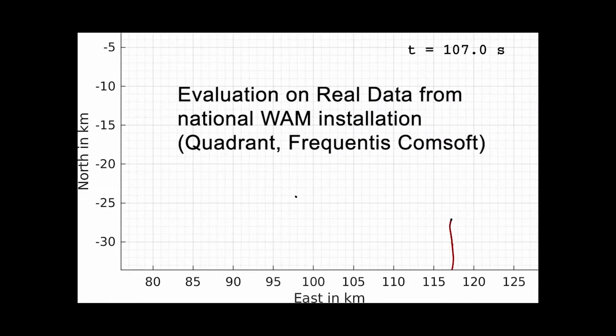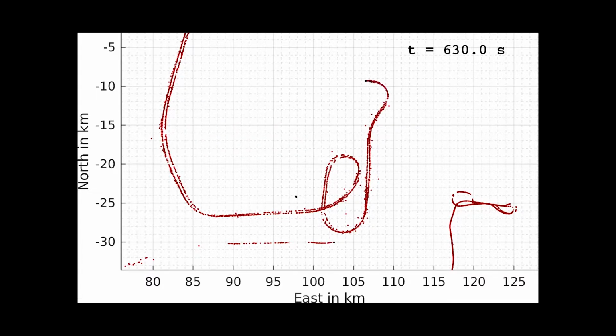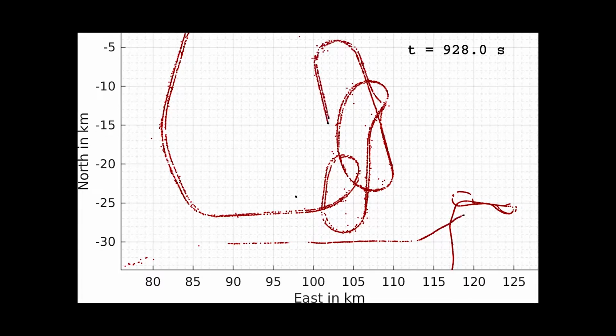Now this is a real data example with data that was recorded by Frequentis Comsoft in one of their nationwide wide area multilateration systems, quadrant sensors. And this one covers the area of one airport. Here are 4 targets present that are assumed to have the same mode A codes and therefore have indistinguishable messages. 2 of the targets are flying in close formation, which is considered rather difficult for multilateration, and even in this case our method was able to get the correct point estimates. Again, all the point estimates are independent, there is no tracking involved here.